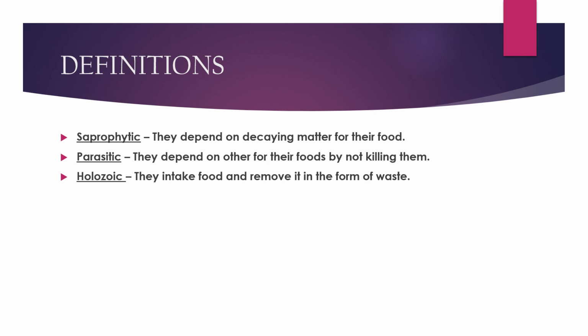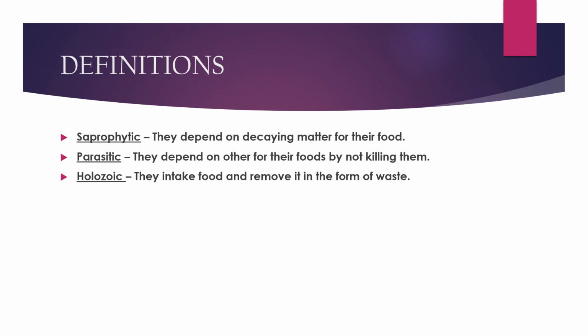Their body will get decayed after a long process. Those saprophytic organisms will depend on the matter of their body to survive. For their survival, they will obtain food from it.